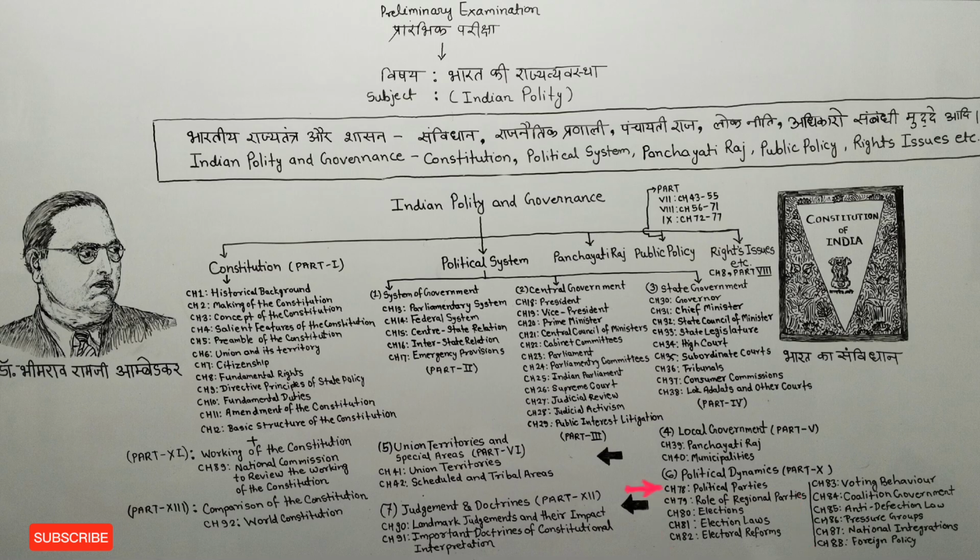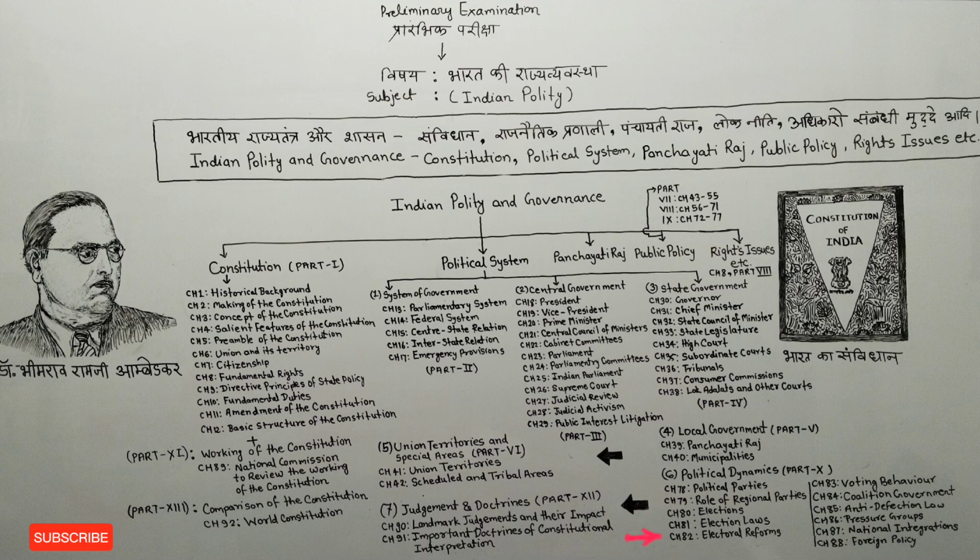Okay. Chapter number 78 tells us about political parties. Chapter number 79 tells us about the role of regional parties. Chapter number 80 tells us about elections. Chapter number 81 tells us about election law.